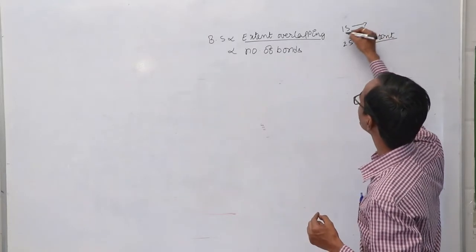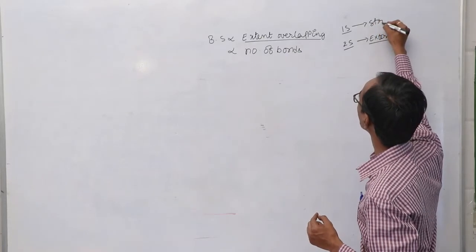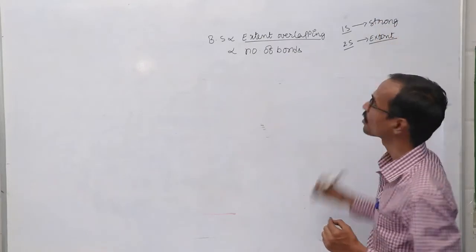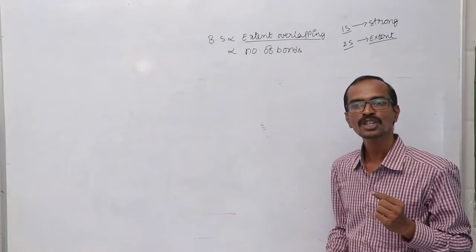But the bond which is formed by the overlapping of 1s orbitals will be a strong bond.